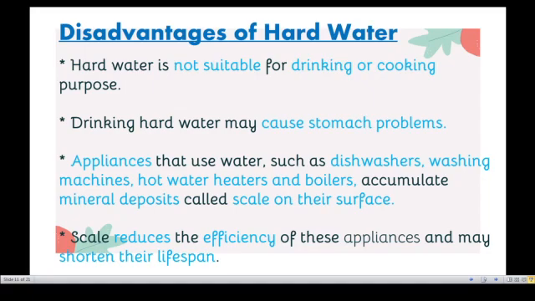And second point, the appliances that use water, such as dishwashers, washing machines, hot water heaters and boilers, accumulate mineral deposits called scale on their surface. I will show an example for you.